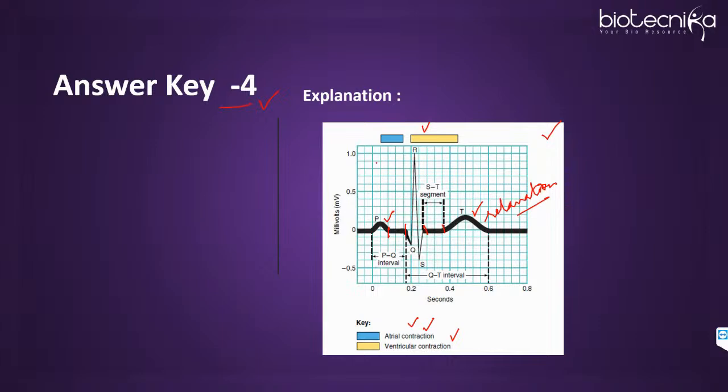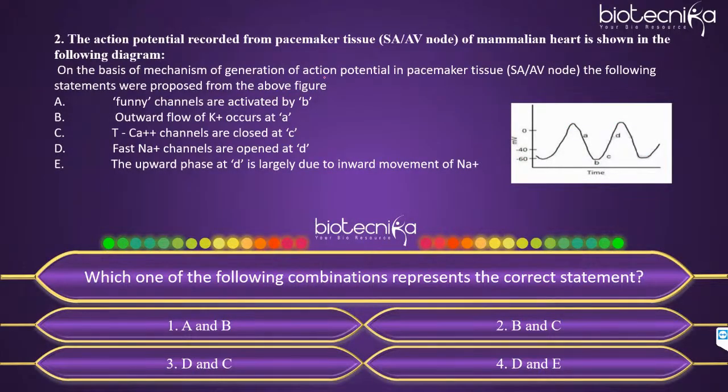Okay, so now let's move ahead and let us try to solve the next question. Again, it is related to action potentials from SA node. The action potential recorded from pacemaker tissue, that is SA and AV node of mammalian heart, is shown in the following diagram. On the basis of mechanism of generation of action potential in pacemaker tissue, that is SA and AV node, the following statements were proposed from the above figure.